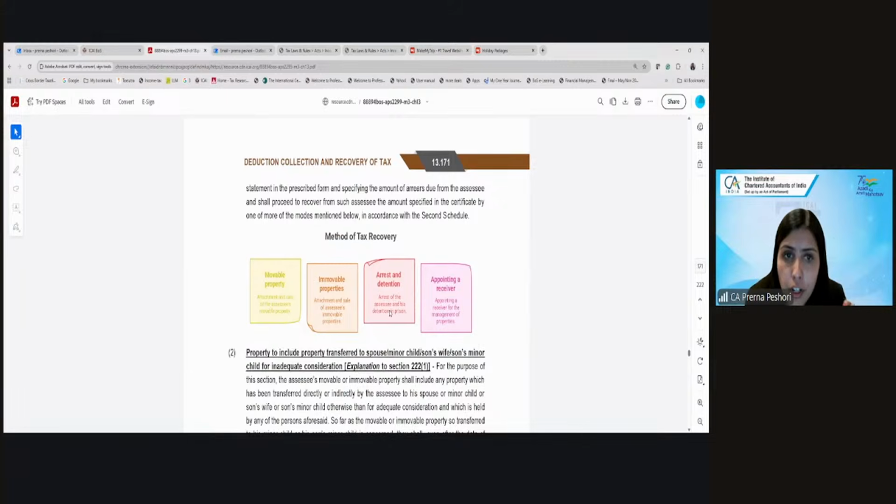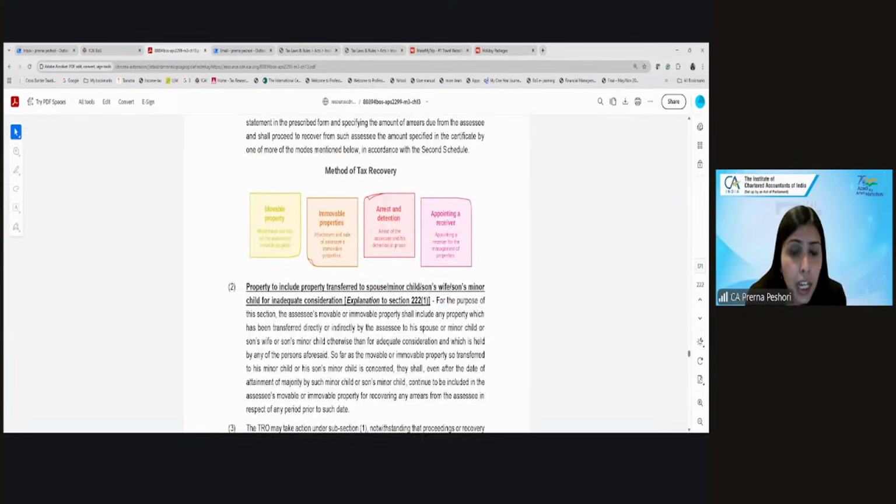So what is the method of recovery of the arrears? First is attachment and sale of the movable property. Then attachment and sale of the immovable property. Then, even if it is not done, you can arrest and detain the person.